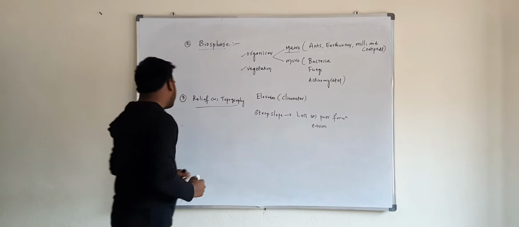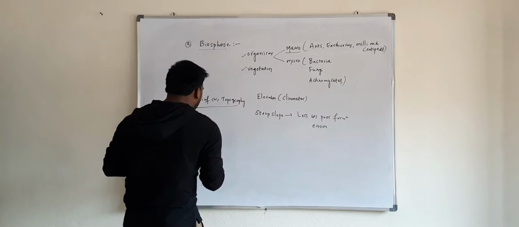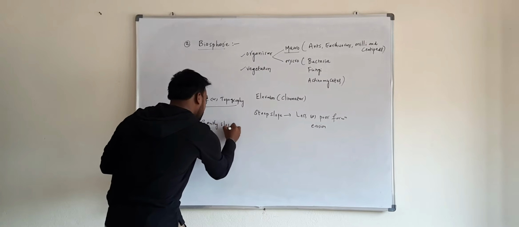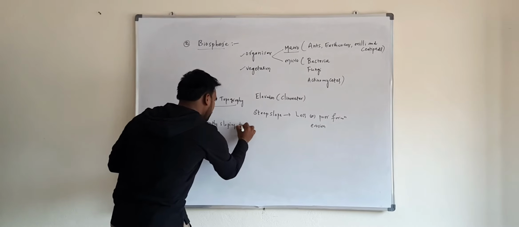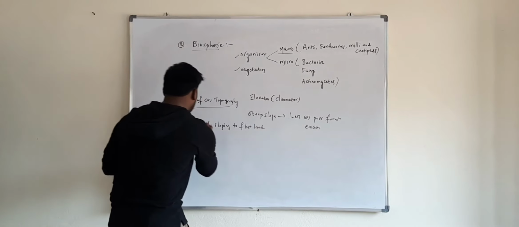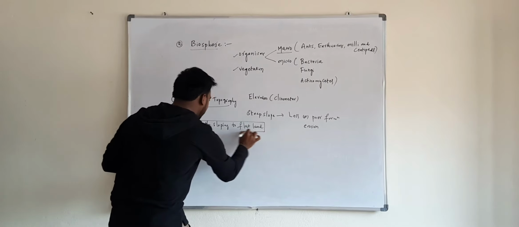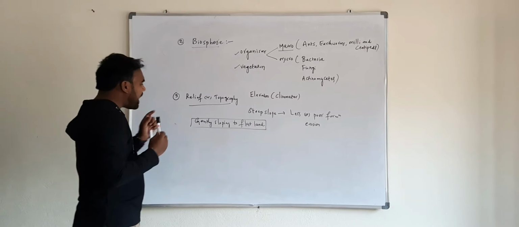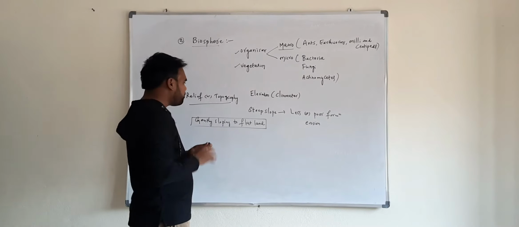But remember, if the topography is gently sloping to flat land, this is ideal for soil formation. Why?